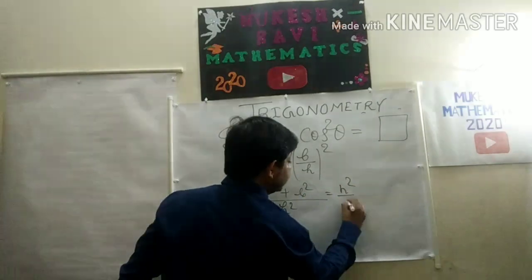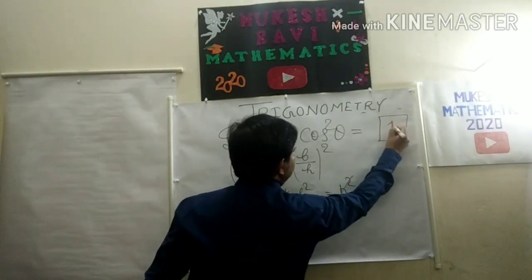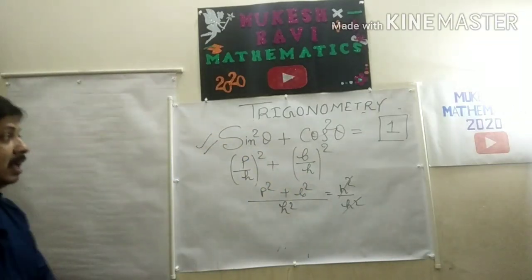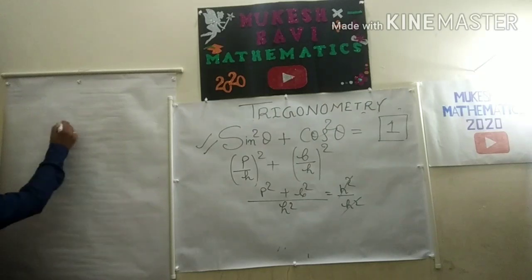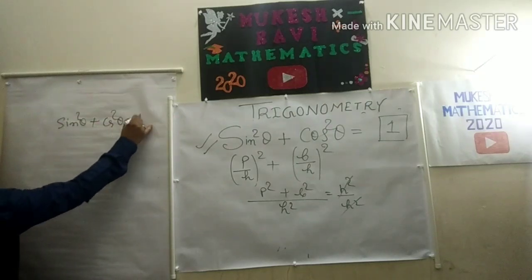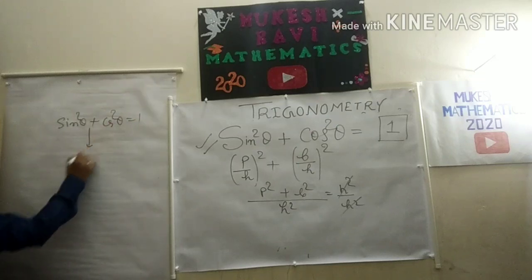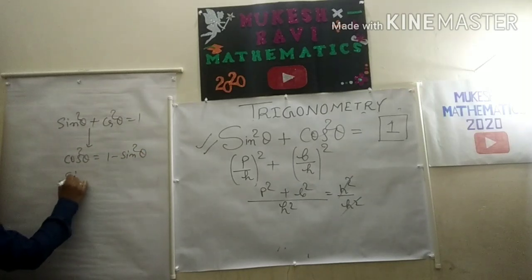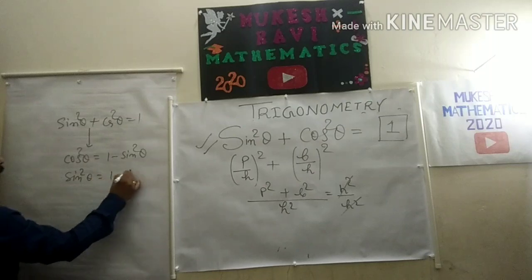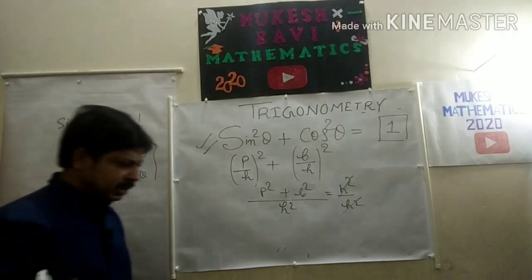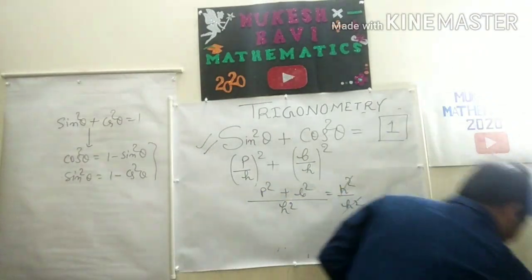So H square by H square cancels, this is 1. This is your first part. Sine square theta plus cos square theta is equal to 1. And we will use this one. So here two applications: cos square theta is 1 minus sin square theta, and sin square theta is 1 minus cos square theta. You will say very easy. Yes, it is very easy because this is the introduction part of trigonometry.